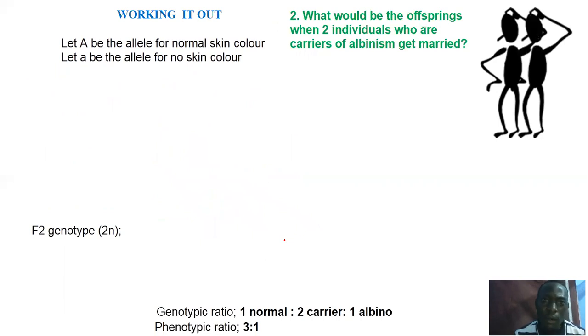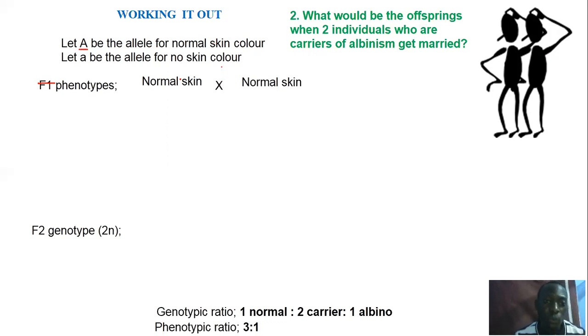But if you are having scenario 2, what would be the offspring when two individuals who are married, who are carriers of albinism, get married? So you could have a black, like normal skin color person, wife, and normal skin color husband, but they are carriers. Again, you say let capital A represent allele for normal skin color, let small a represent allele for no skin color. Remember, we begin with parental phenotype. So this should be parental phenotype, normal skin with normal skin.